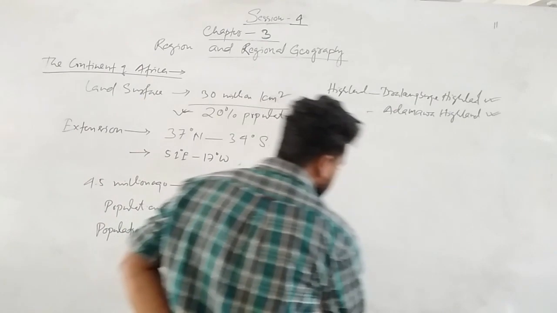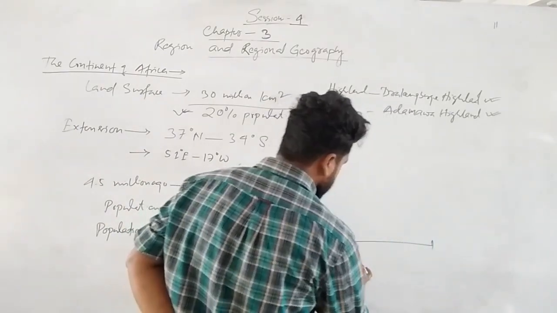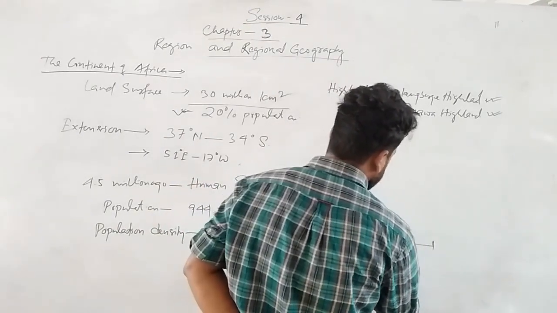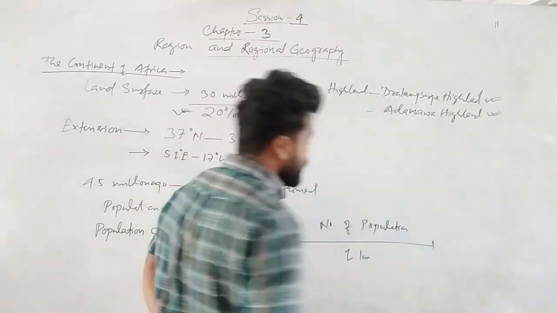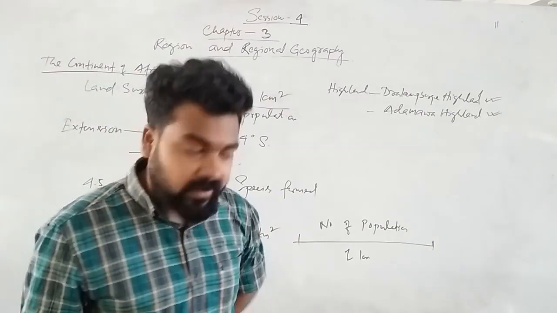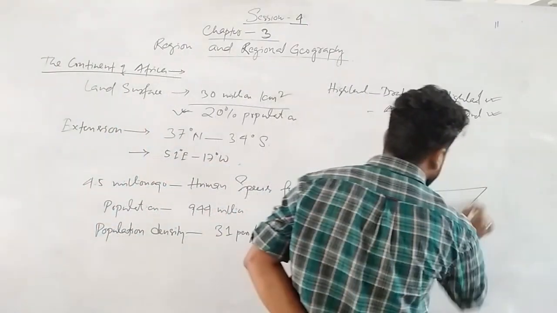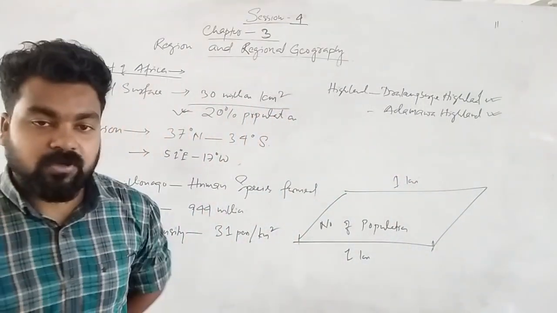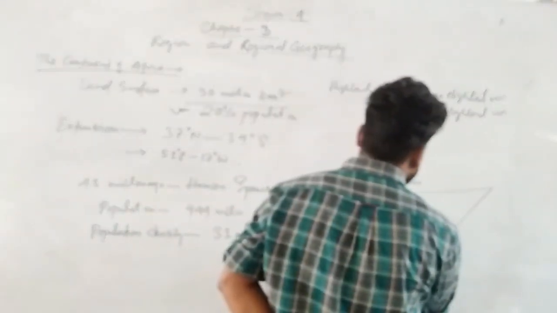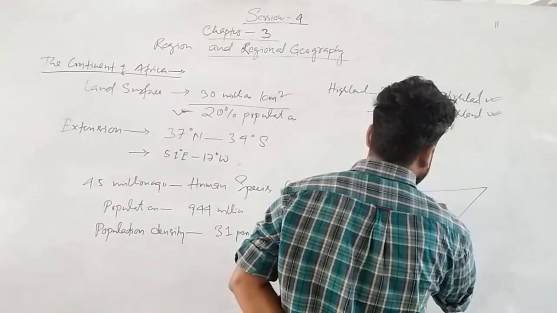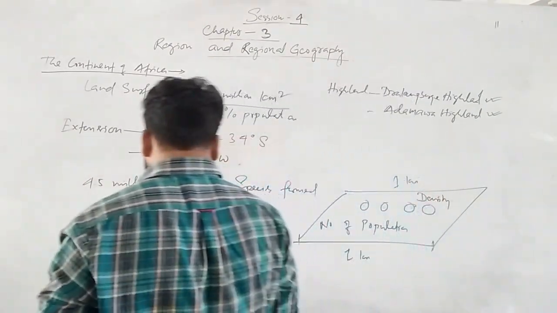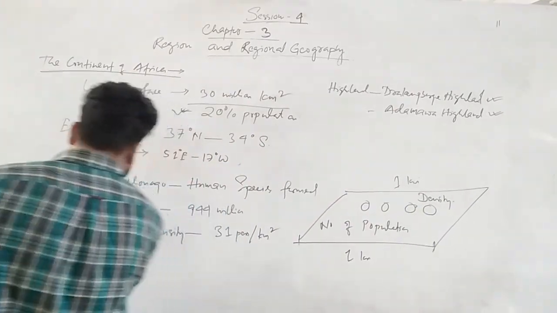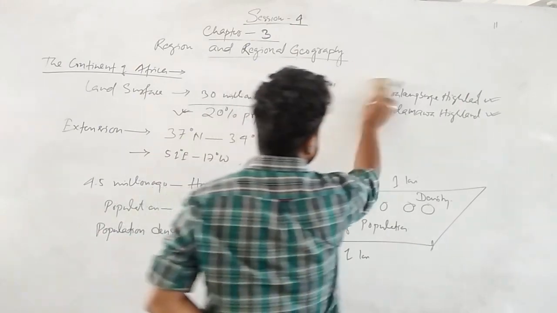Population density means within 1 square kilometer, suppose this is a square, 1 kilometer by 1 kilometer, how many people live within it. The number of population within 1 square kilometer is called the population density. So I'll write down some densely populated regions.